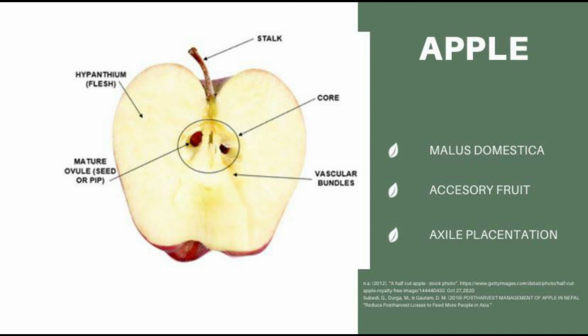An apple is scientifically known as Malus domestica. It has a simple origin and axile placentation. An apple is an edible fruit produced by an apple tree. Apple trees are cultivated worldwide and are the most widely grown species in the genus Malus.